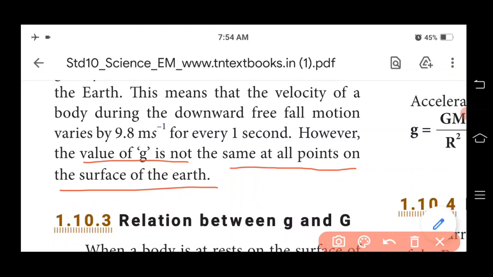Acceleration due to gravity is maximum at the polar region and minimum at the equator region. This is also an important one-mark question. Acceleration due to gravity, small g, is maximum at the pole region and minimum at the equator region.